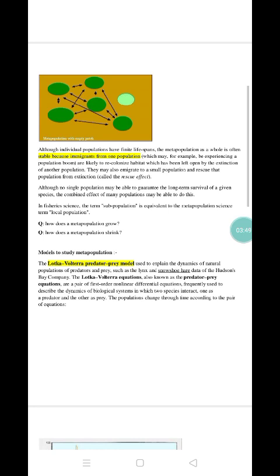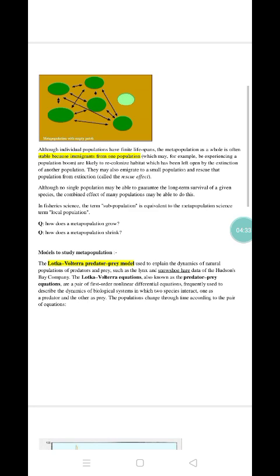Now in conservation biology, we find that although an individual population may have a finite lifespan, the metapopulation as a whole becomes a factor for stable immigration from one population to another. This happens because no single population may be able to guarantee the long-term survival of a given species, but the combined effect of many populations together may be able to do this, and this helps in restricting the process of extinction in threatened species also.